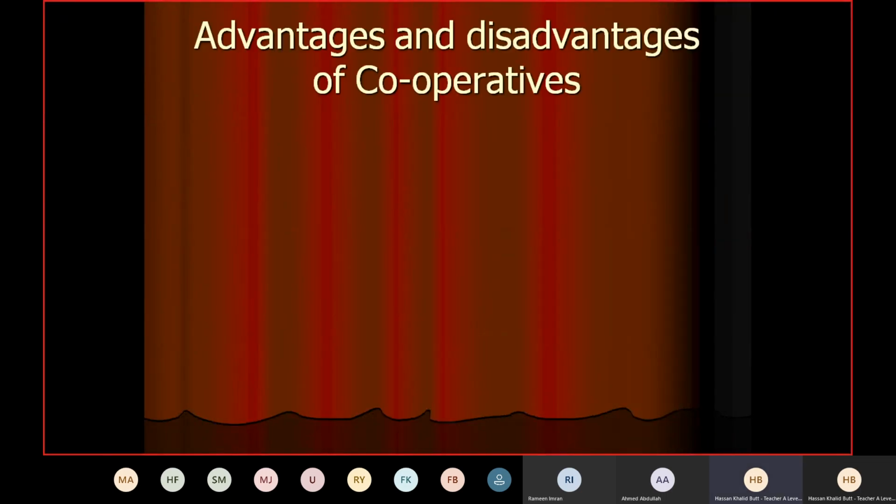Now we'll talk about the advantages and disadvantages of cooperatives. Let's discuss them. One, bulk buying. It's very easy, I told you. That is one of the advantages which the owners of cooperatives want to have. Whenever the cooperative buys in large quantity, suppliers usually offer them a discount, because they can get rid of a large stock quickly, as only one customer buys the majority of the stock.